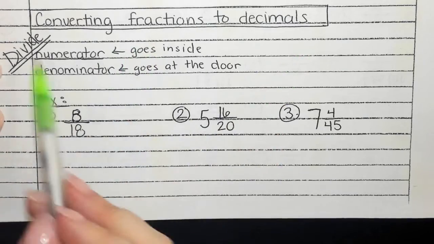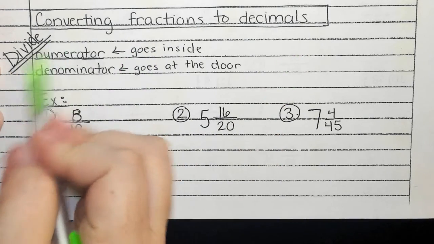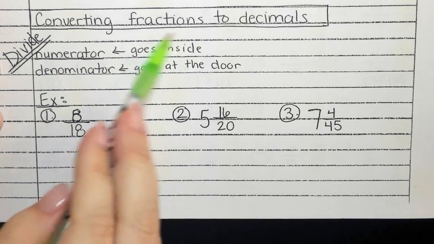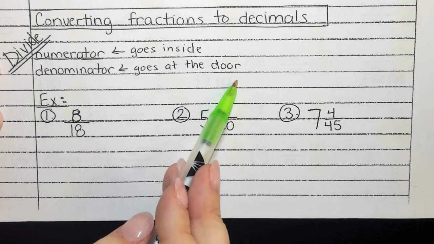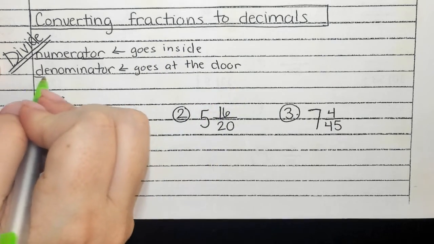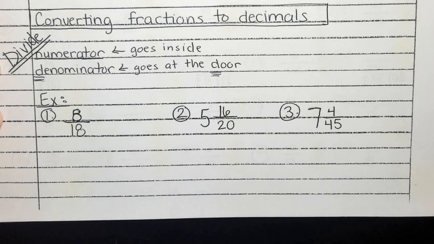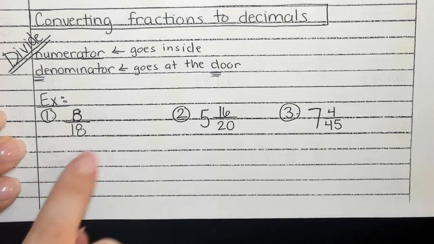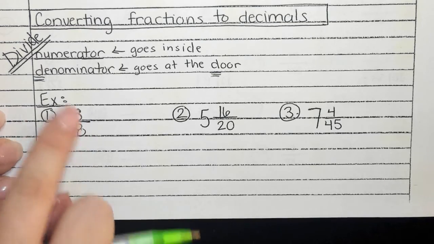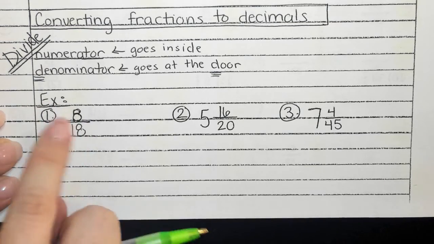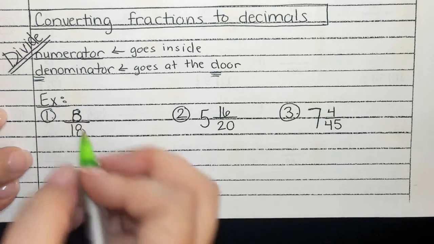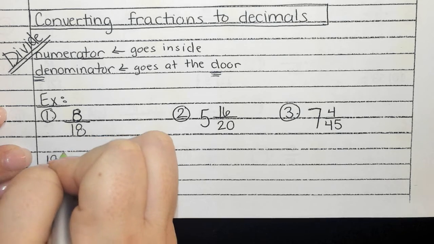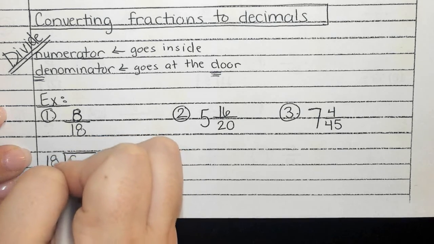When we're changing a fraction to a decimal, it means we're going to be dividing because the fraction bar means to divide. The numerator is what's going to go on the inside. The denominator is what's going to go at the door. An easy way to remember that, denominator and door both start with a D. So let's set up this first fraction problem. I don't have anything in front, so do I have to worry about a whole number? No. So I'm just going to start with my division. 18 is on the bottom, so it's my denominator, which means it goes at the door, and that means 8 has to go in the house.